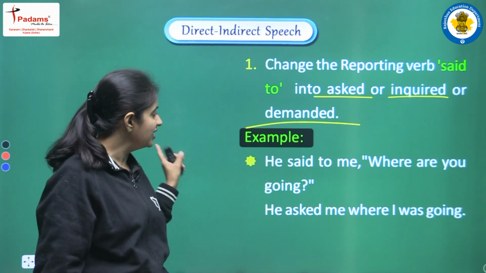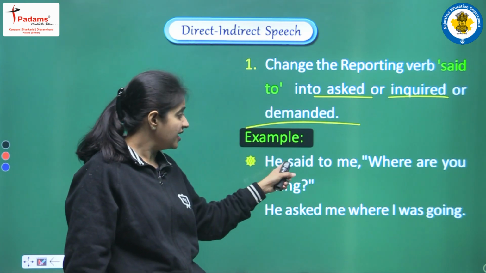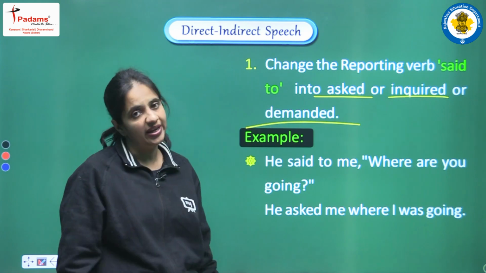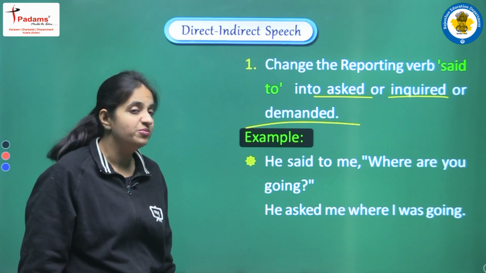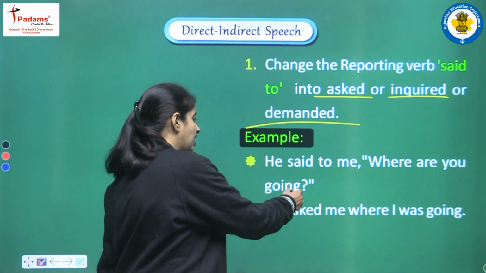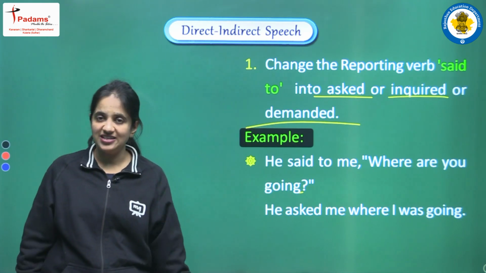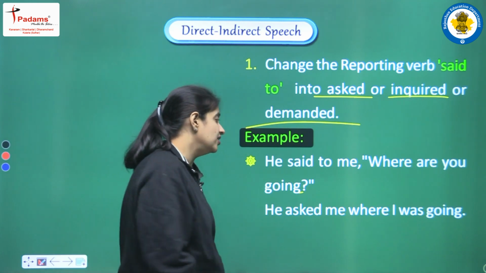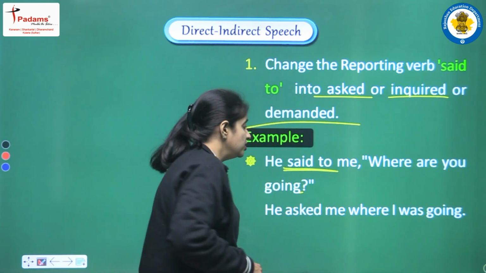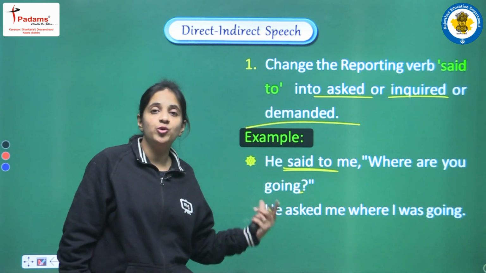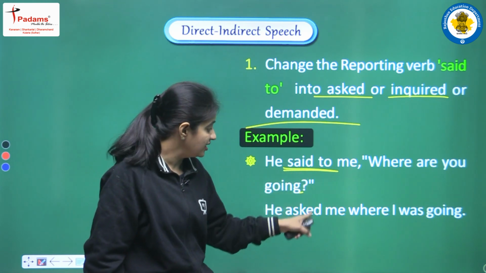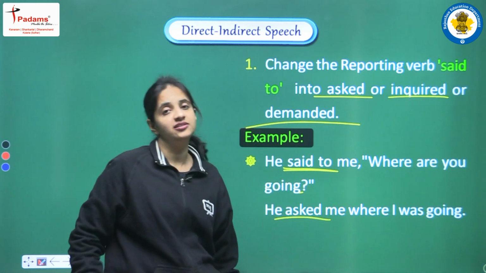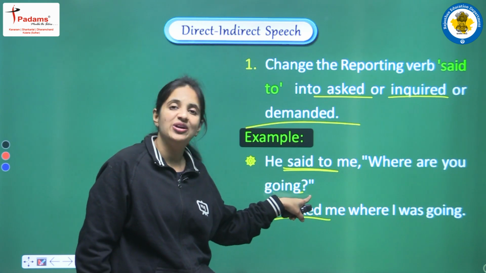Clear? The example here is, he said to me, where are you going? First of all we have to observe the type of the sentence. We have one question mark at the end of the sentence, so this is an interrogative sentence. Because of this reason, here we have said to. So the first change that we make is in the reporting verb: we convert said to into asked. Why? Because this is an interrogative sentence.